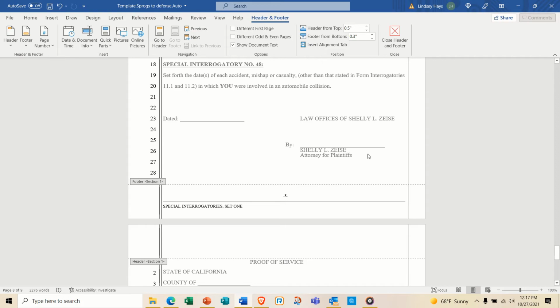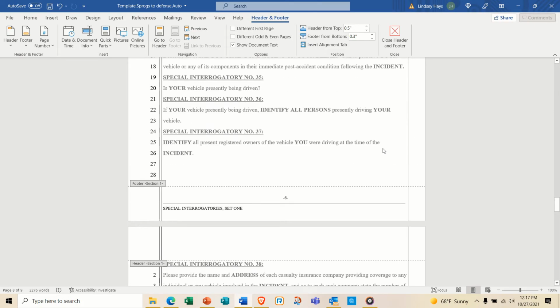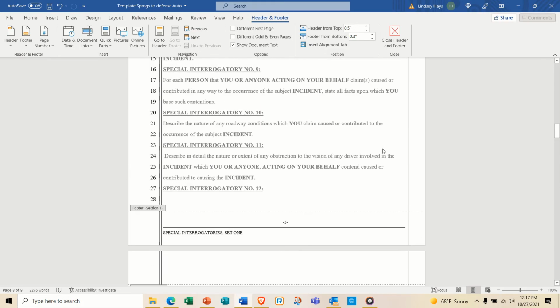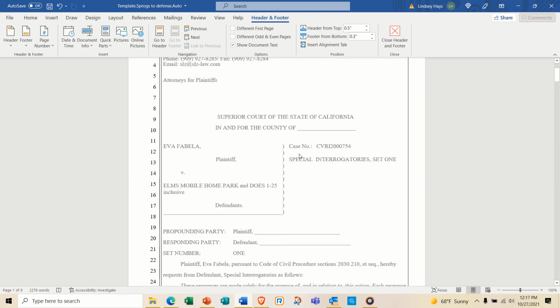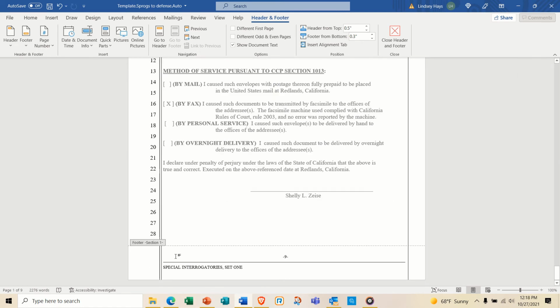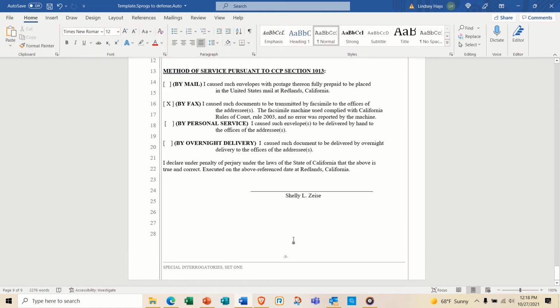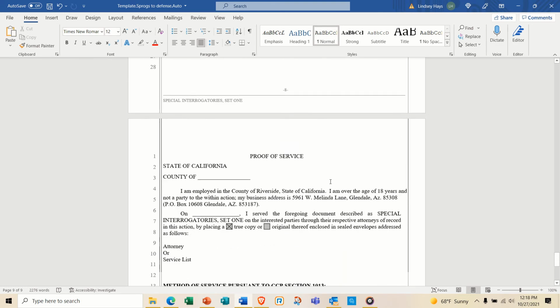Make sure it matches what is up here at the top where it said special interrogatory set 1. That needs to match what is down here in the footer, okay? When you want to get out of the footer, go up to the main page, double click, and you're all set there. Numbers will be automatic, so don't mess with those.